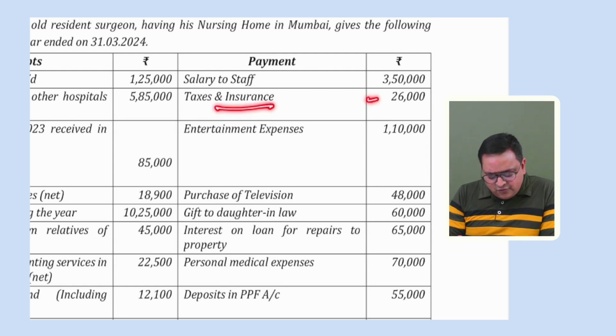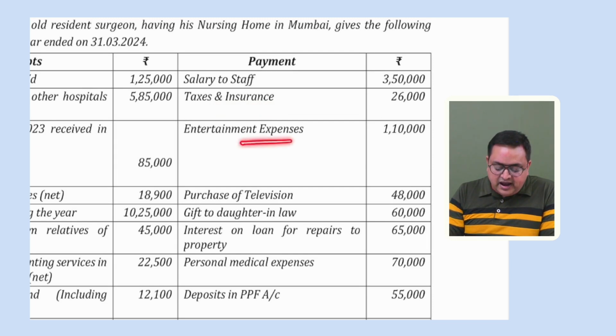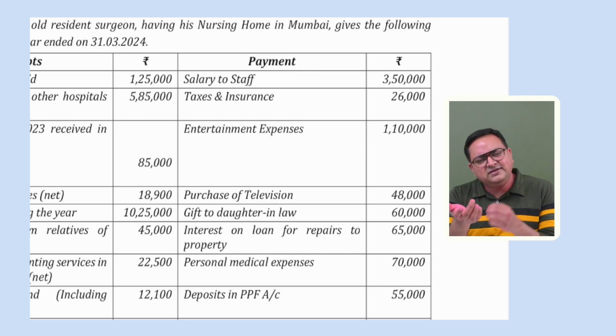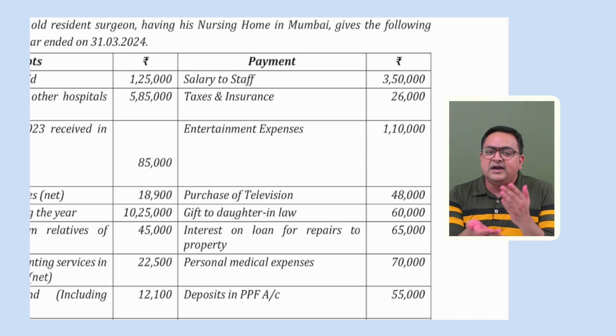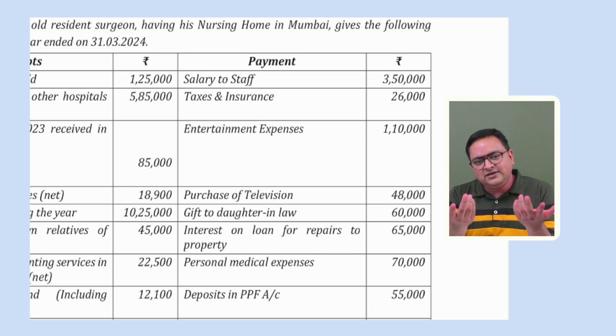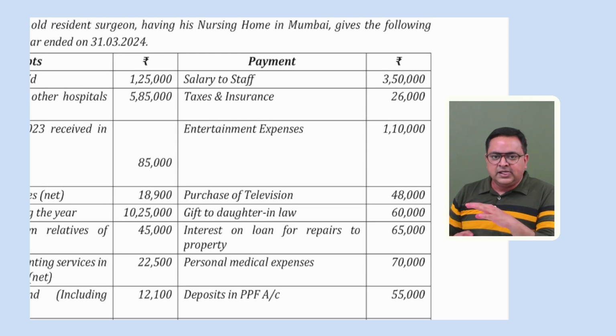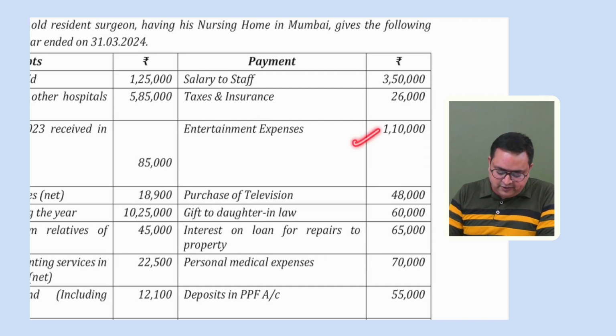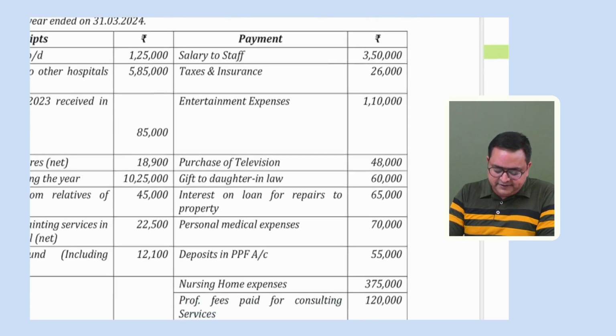Taxes and insurance. Okay, if nothing is mentioned, then we will say it is allowed as a business expense, professional expense. Entertainment allowance. Tell me whether entertainment expenses are allowed in PGBP. The answer is yes. Staff welfare expenses, advertisement expenses, business promotion expenses. These are similar expenses which any business or any profession incurs to promote their business or profession. So these are allowable expenses. If something is mentioned, then we'll see it accordingly. But entertainment allowance or entertainment expense is a normal business expense or professional expense. It should be allowed. If there is any adjustment, we will see.